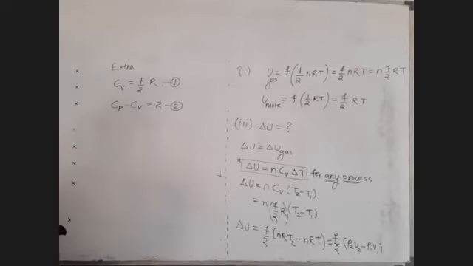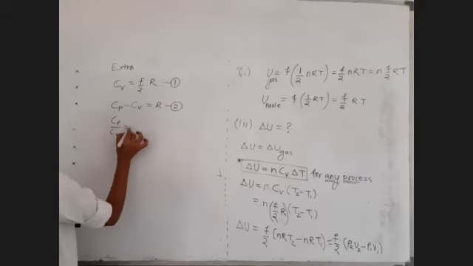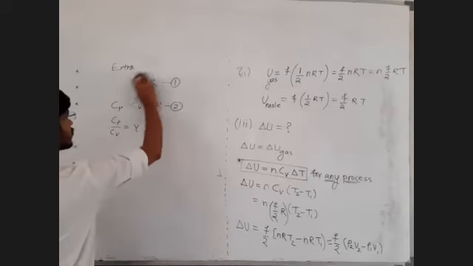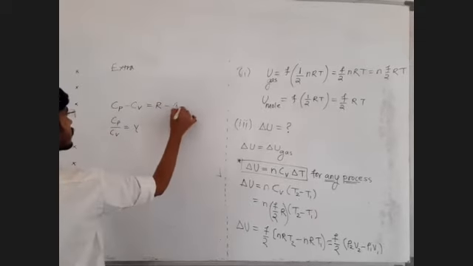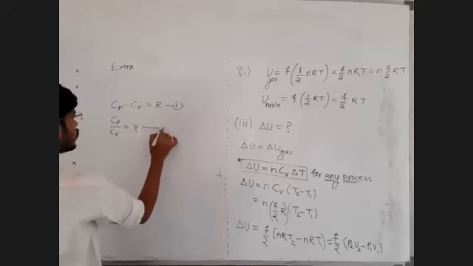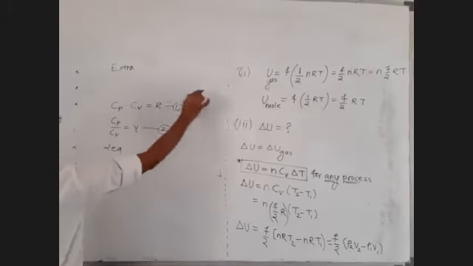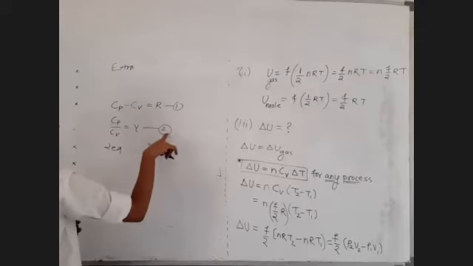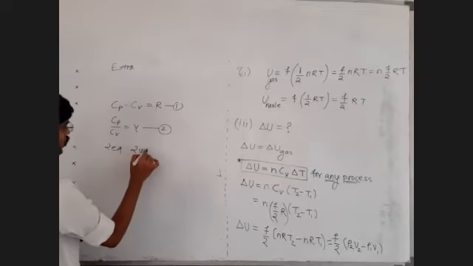Yes, sir, we know that. We also know Cp upon Cv is equal to gamma. So let us strike through the first equation and call this equation number 1 and call this number 2. Now we have two equations and two unknowns.